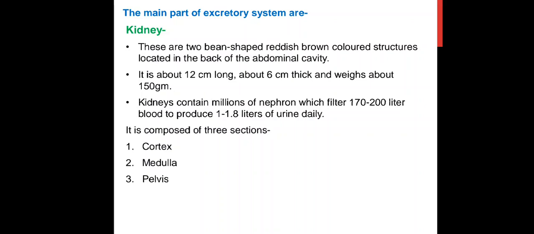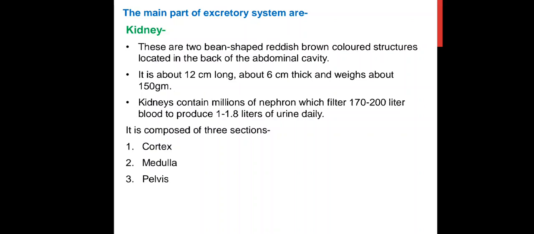Now, the kidney. We all know that there are two kidneys present in every human body, the right kidney and the left kidney. They are bean shaped, reddish brown in color, and located at the back of the abdominal cavity.